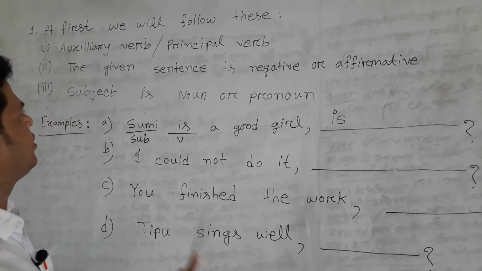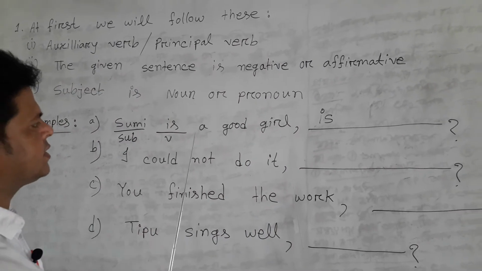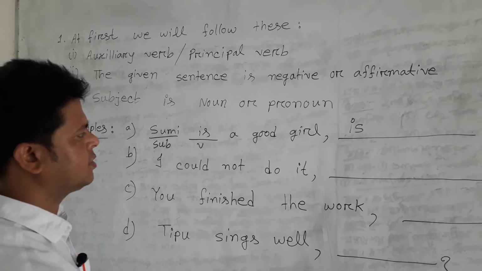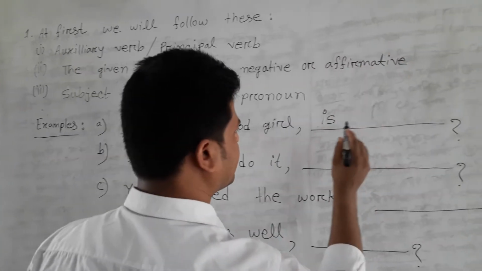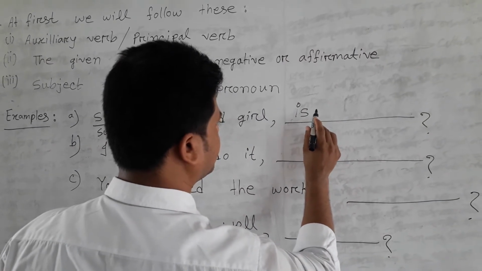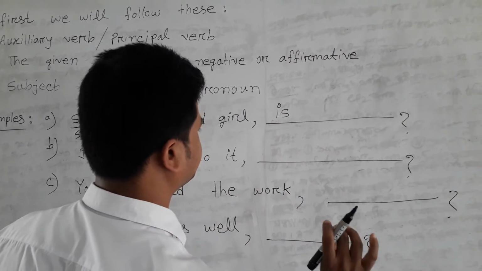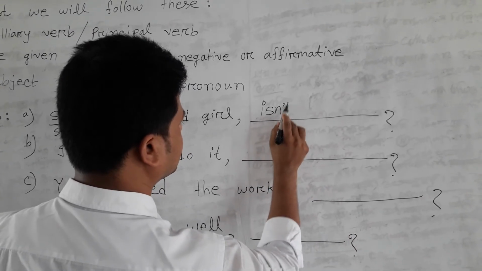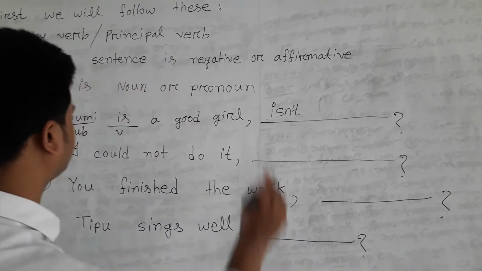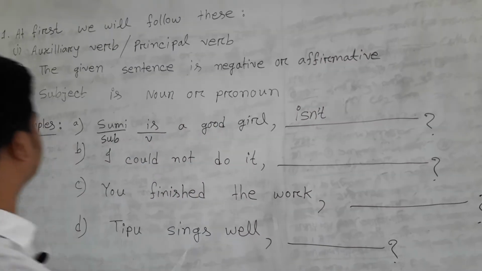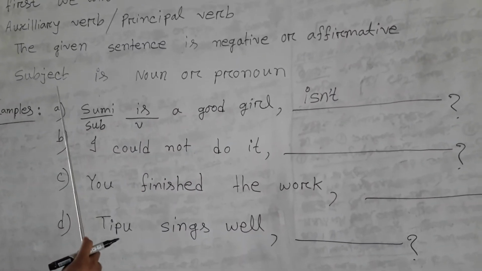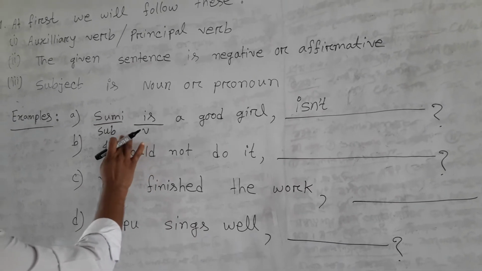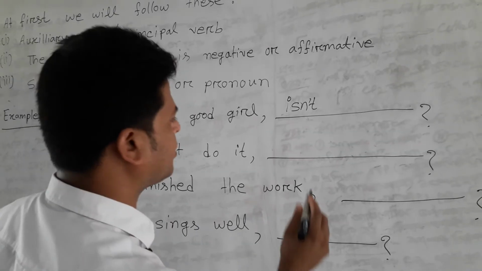Dear students, then we will follow whether the sentence is affirmative or negative. It is an affirmative sentence, so we will use not, but we will use the short form of not, such as n't. And third, dear students, the subject here is a noun, but we will always make it a pronoun.